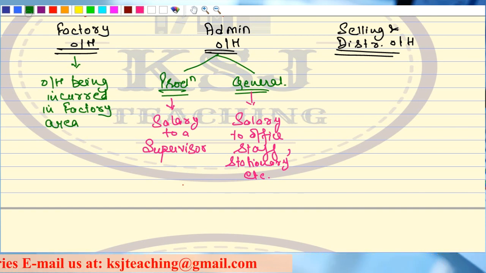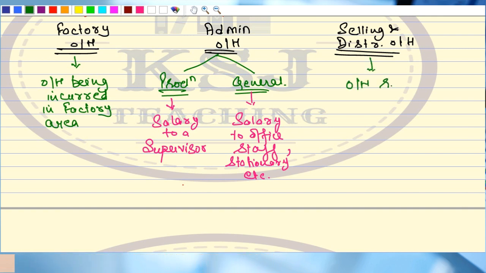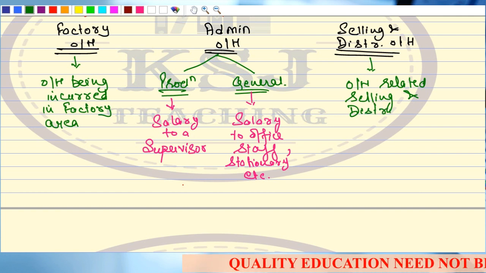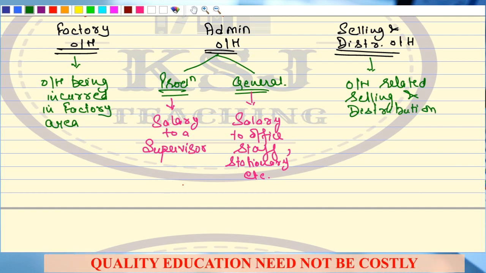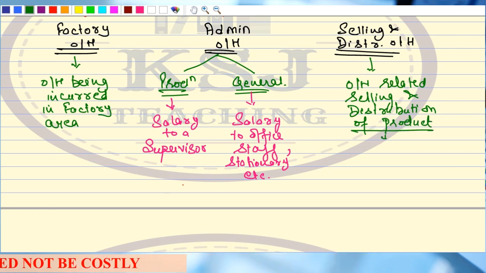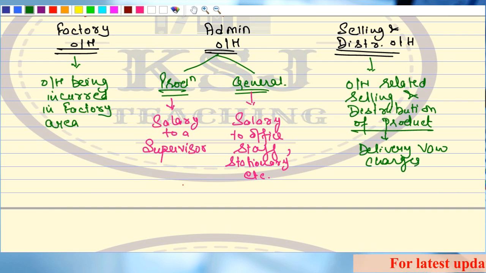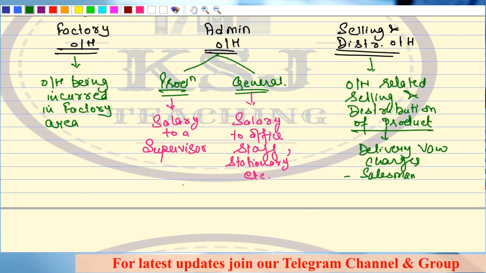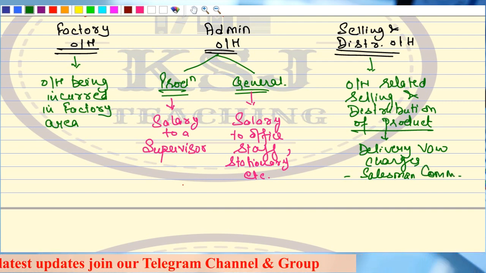And the selling and distribution overheads are very simple. All the overheads related to selling and distribution of the product, like delivery van charges, for example, and then you have salesman commission. We'll discuss this list in the next lecture. We are going to discuss this list also, right?